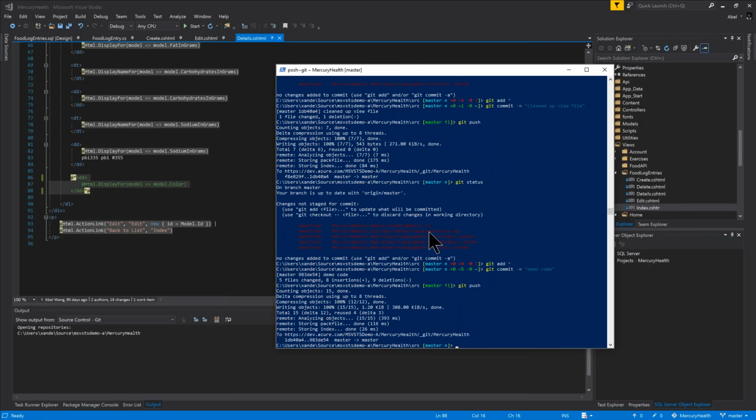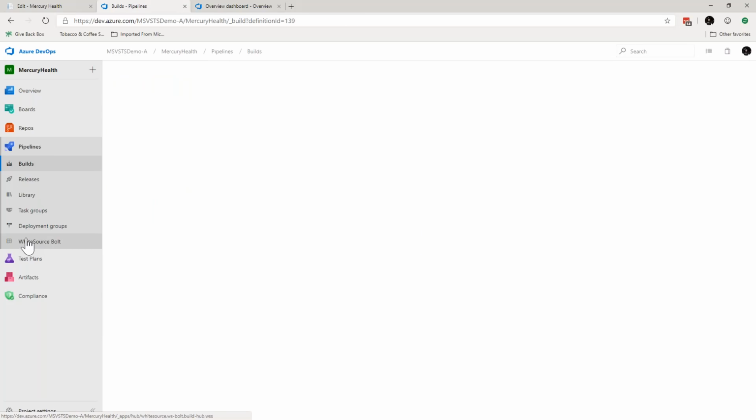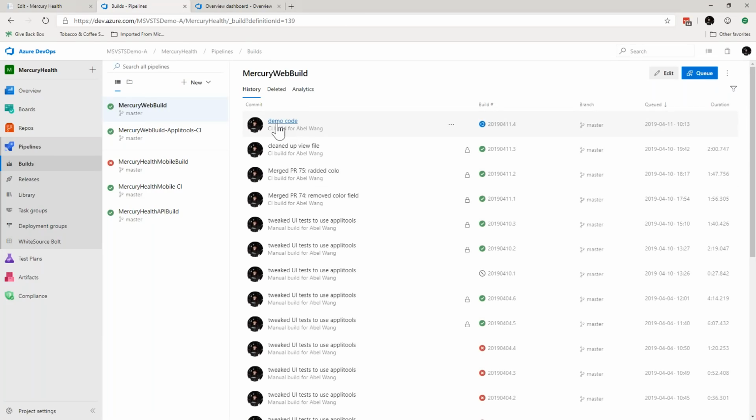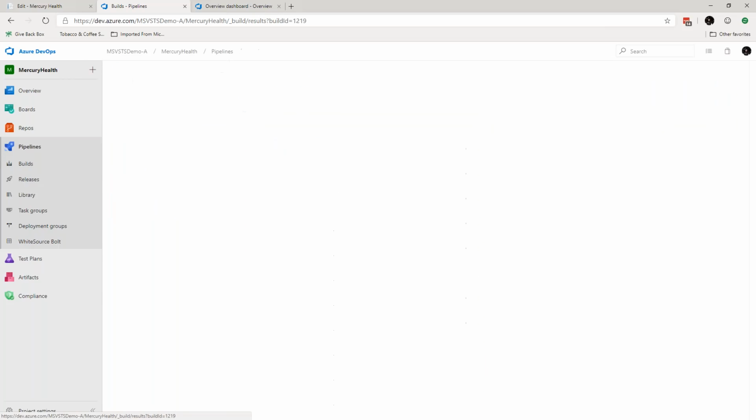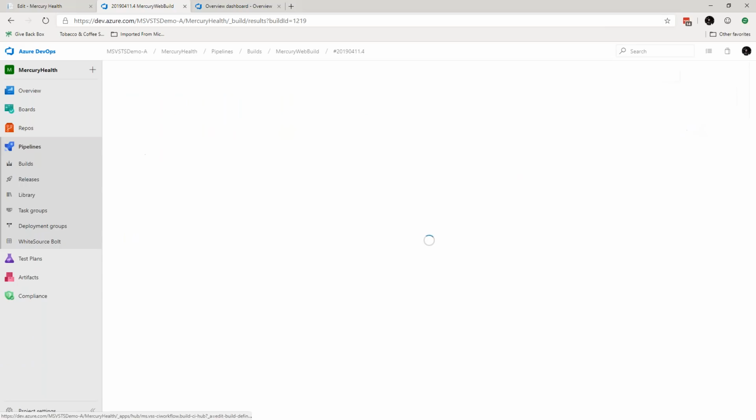Now, as soon as code hits my repo, let's jump back into Azure DevOps, and I'll show you what's actually happening now. So code has hit my repo, which means my build should be kicking off. If I jump in here, you can see, aha, here's my demo code changes that I made, and the build has already kicked off. And of course, we can see in real time exactly what the build is doing. So while the build is running, let me show you exactly what's happening with this build pipeline, right?